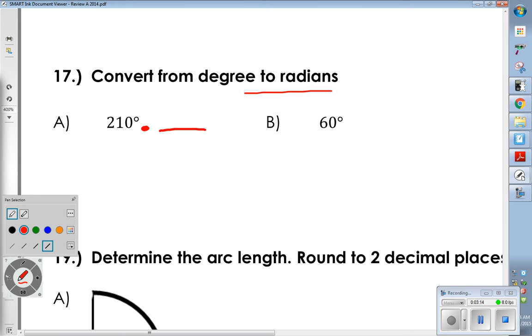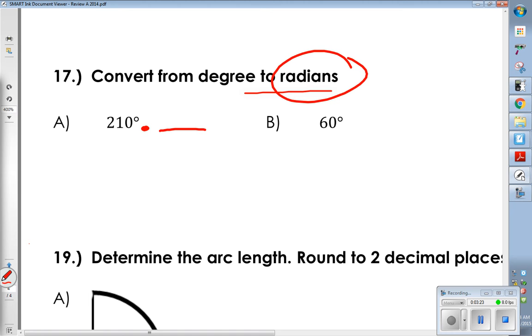Pi and 180, half of a circle. We are trying to make it into radians, so we want to put pi in our answer. That means pi has to go on top, and 180 has to go on bottom.